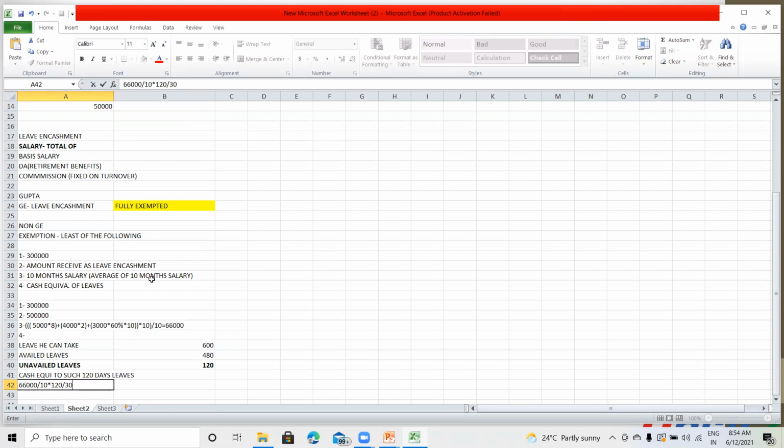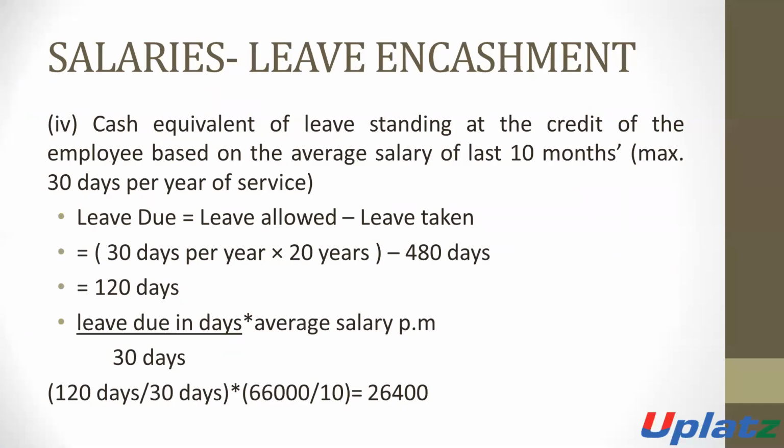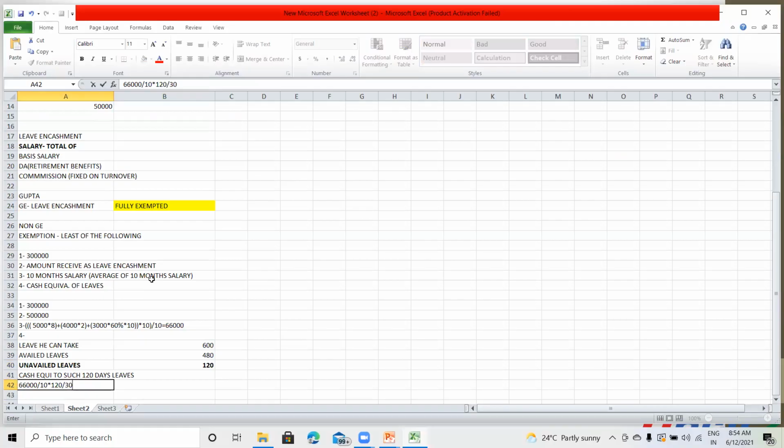So it will be 26,400. As per point 4, 26,400.